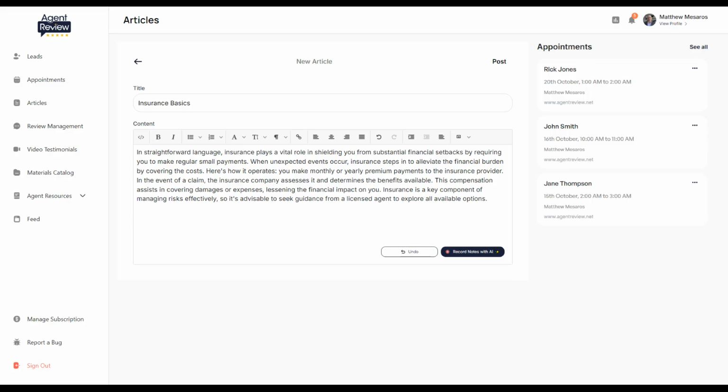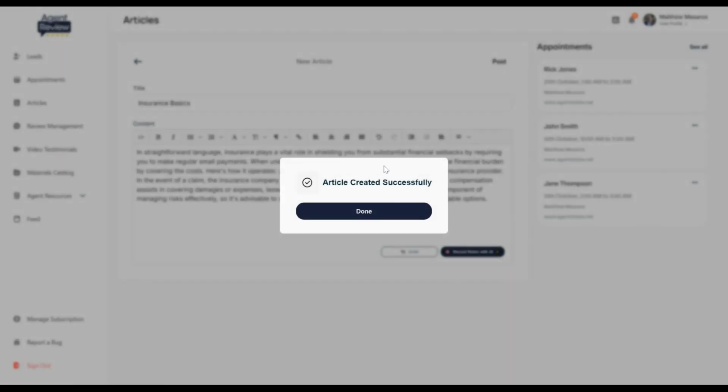And finally, you can post your article. Once you're satisfied with your content, review it for any final edits. When everything looks good, click Post to share your article with your audience.